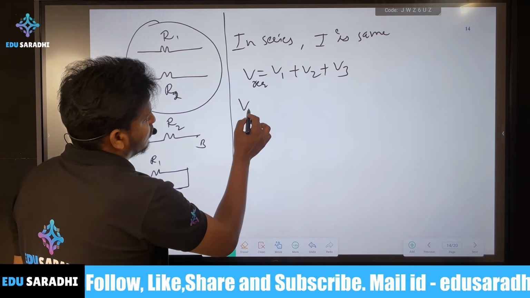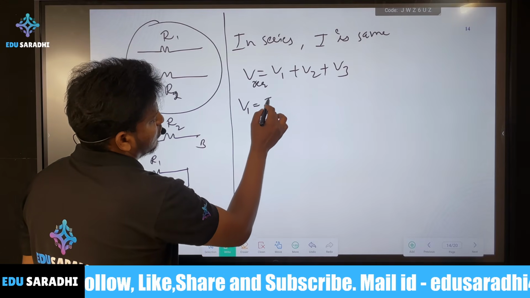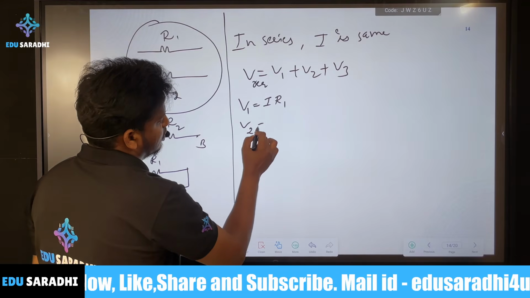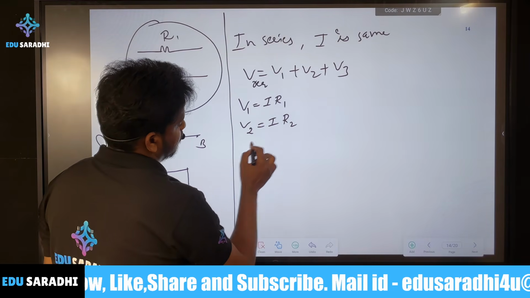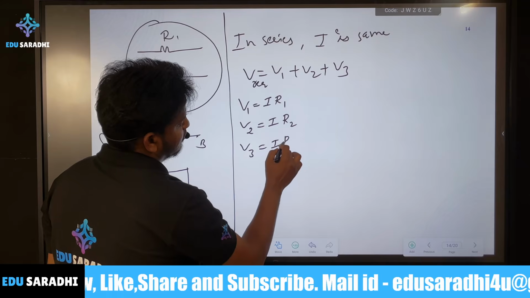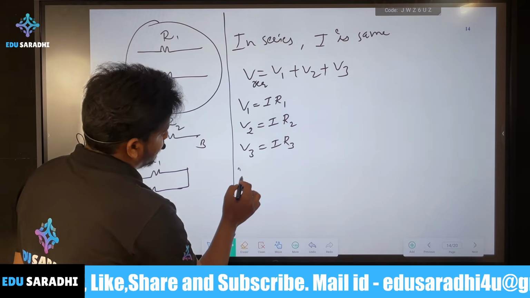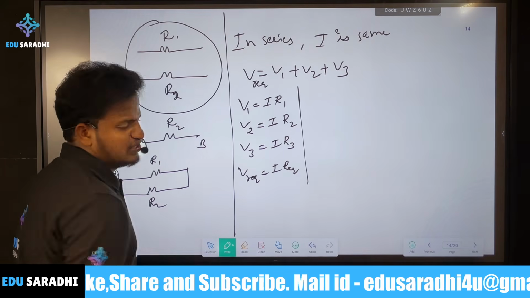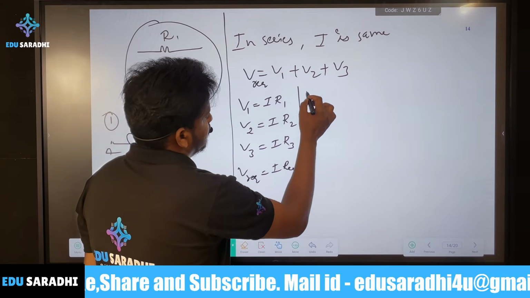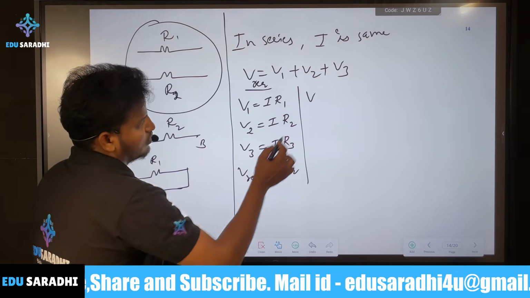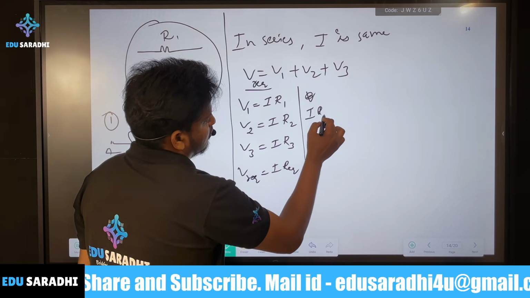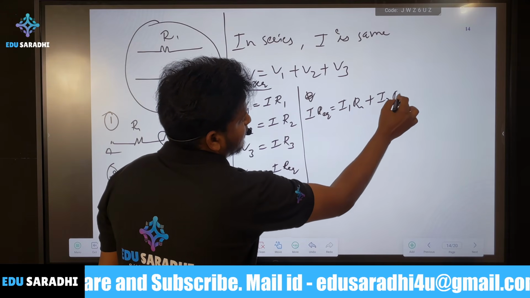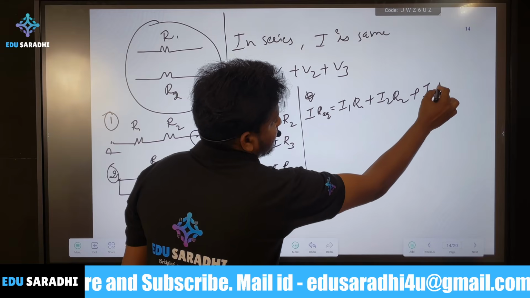As we know, according to Ohm's law, V1 is equal to I R1, because I is constant everywhere. Then V2 is equal to I R2, then V3 is equal to I into R3. And V across R equivalent is also I into R equivalent. Based on this relation, we can find R equivalent: V is equal to I into R equivalent, which is I1 R1 plus I2 R2 plus I3 R3.